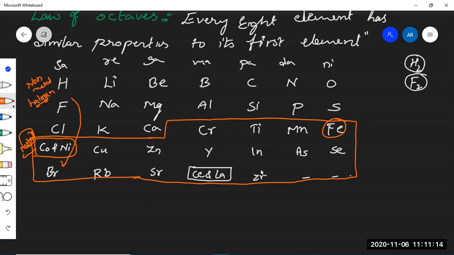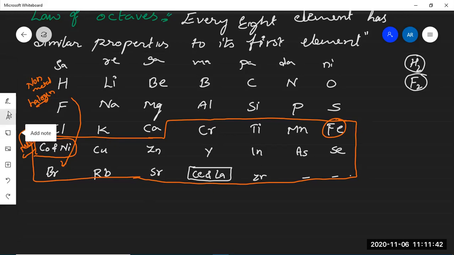But later on, in a few years, several new elements were discovered. Those properties did not fit this particular law of octaves. So this is the main drawback of Newland's. Hence, this law did not explain the arrangement of elements during his time. Hence, it failed easily.